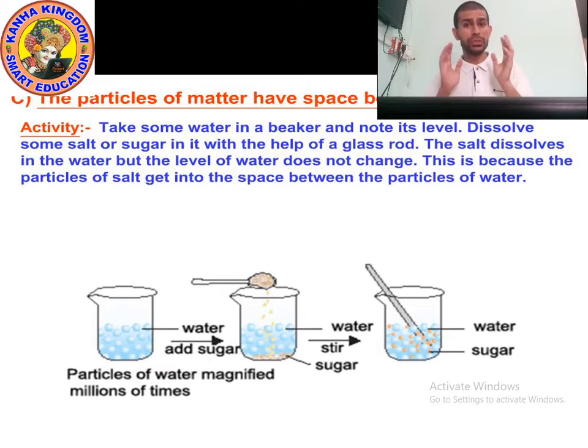That's why you cannot see it, and the level of water will not increase. It shows that particles of matter have space between them, because the sugar has dissolved in water between the spaces of particles.